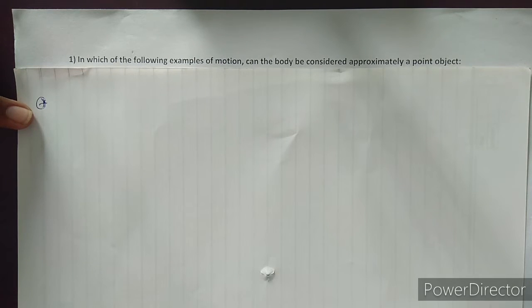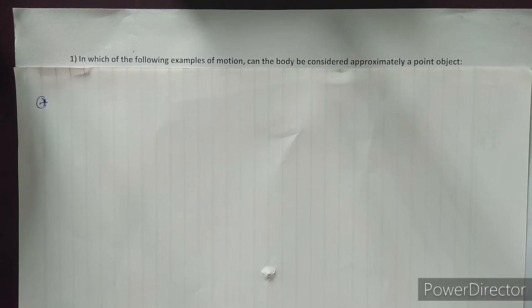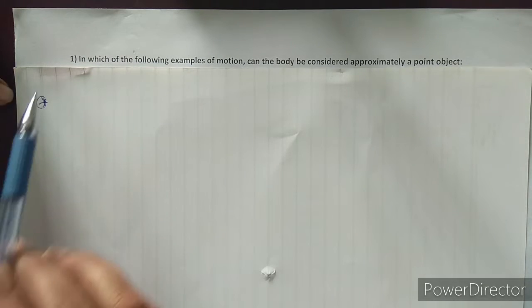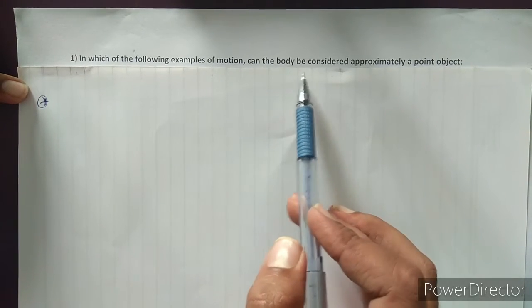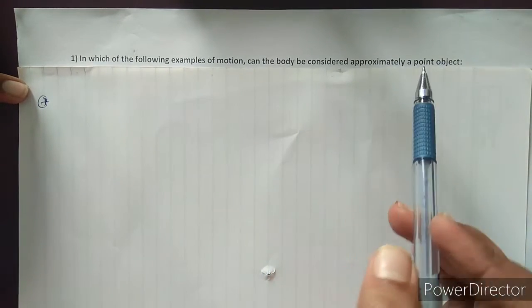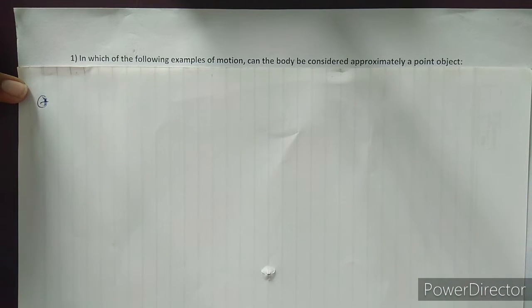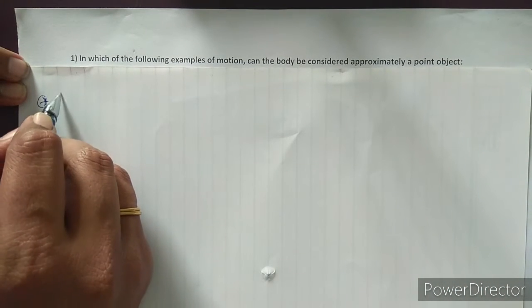In the previous video, we discussed the relative velocity concept, right? Okay. So today we are going to discuss some NCERT problems. The first one: in which of the following examples of motion can the body be considered approximately a point object? So here, what do we mean by a point object?